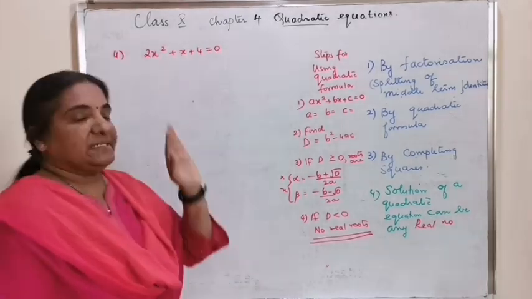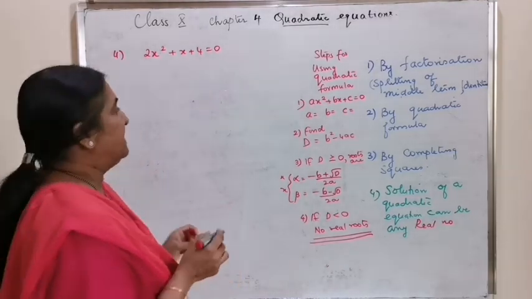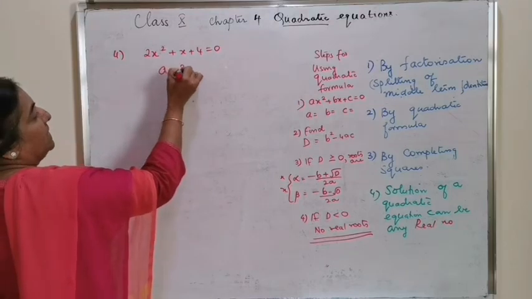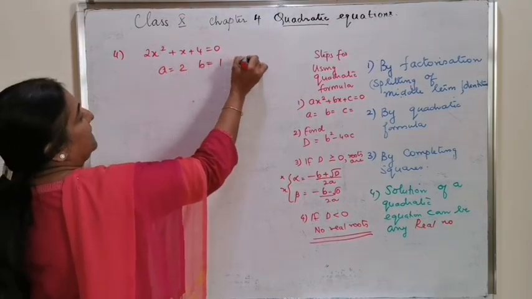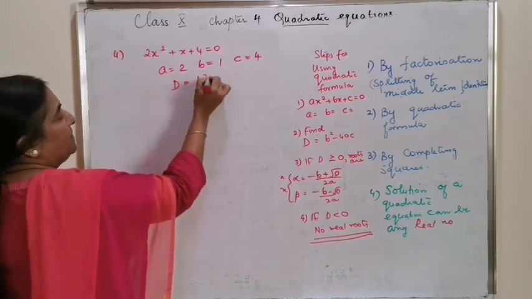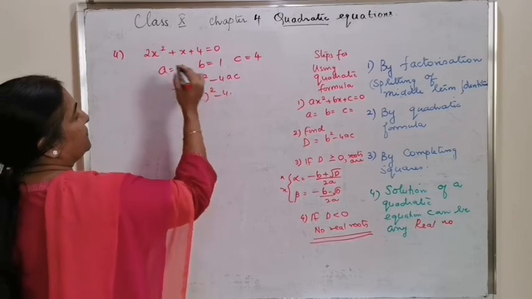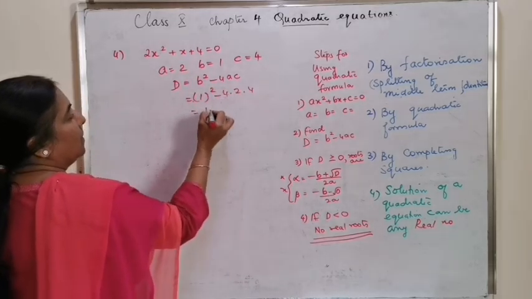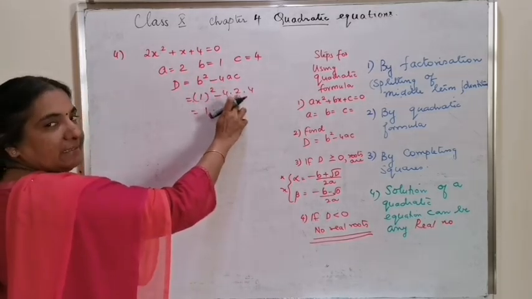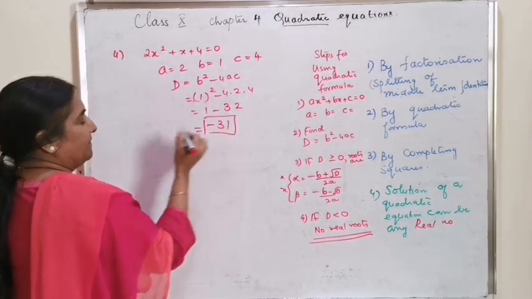2x square plus x plus 4 is equal to 0. The fourth subdivision, a equal to 2, b is equal to 1 and c is equal to 4. D is equal to b square minus 4ac, 1 the whole square minus 4 into 2 into 4, 1 minus 4 twos are 8, 8 fours are 32, negative 31.